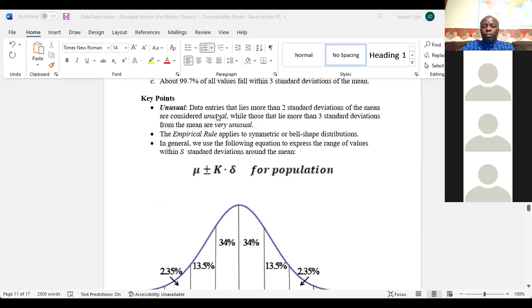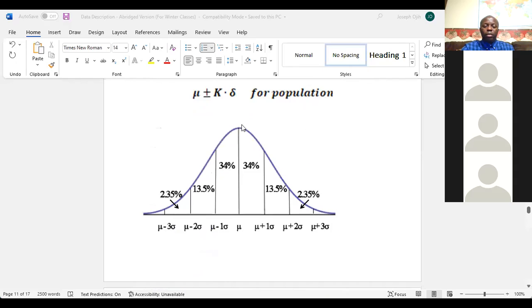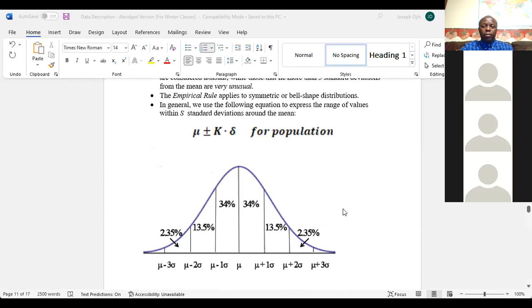Now, those that fall more than 3 standard deviations away are considered to be very unusual. So you can say this is 3 standard deviations from the mean on the right side. You can see the 3 right here, and you can see the symbol for the standard deviation. On the left side, you can see again the 3 standard deviations from the mean. When we see the mean, you can see that mean at the center. So any data value that lies below this on the left side or above it on the right side, we say that it is very unusual.